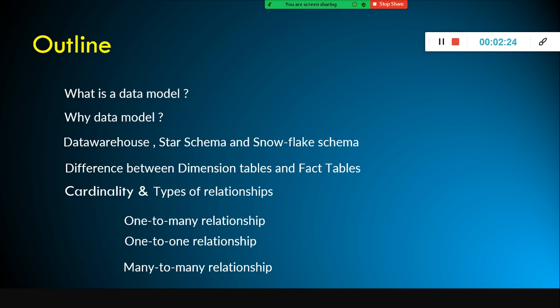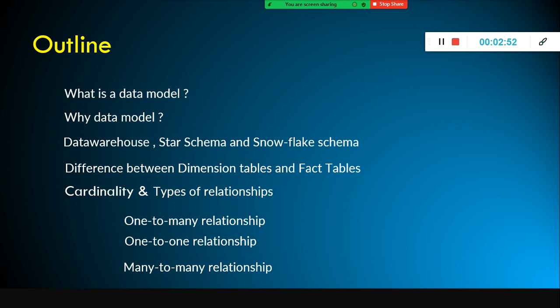But in the case of snowflake schema, the dimension tables will have a hierarchy. For example, a customer has a separate dimension, and the location he belongs to has a separate dimension, and location and region. Region wise, location wise, customer wise information. If you want to do some kind of filtering, that will be good. So that's the reason why they kept it as snowflake schema.